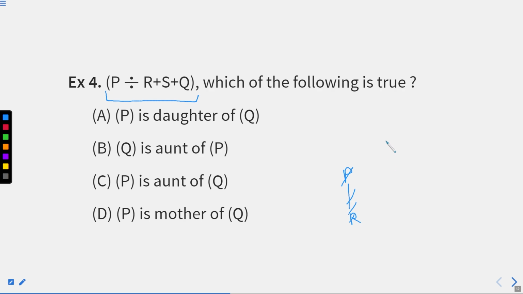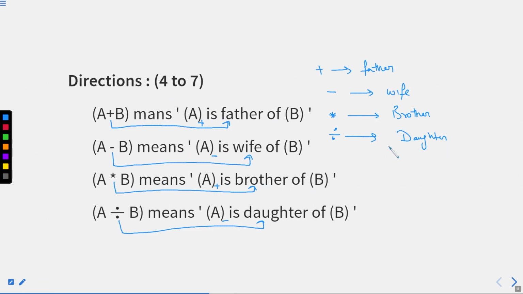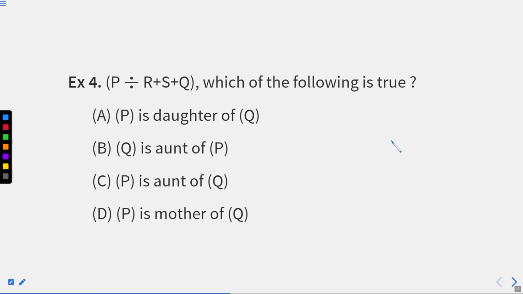I'll do it again. P is daughter of R as per the symbols, right? So R is there, P will be there, and we know P is daughter. Just remove this part because we have written it in the reverse direction. So we know R, vertical line, P. It means P is daughter of R. I hope this part is clear, right?